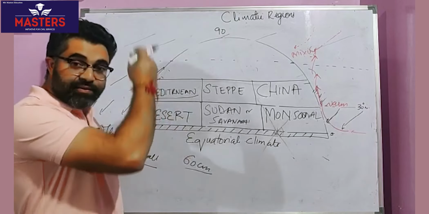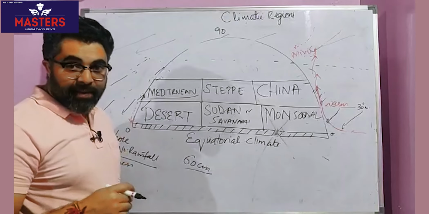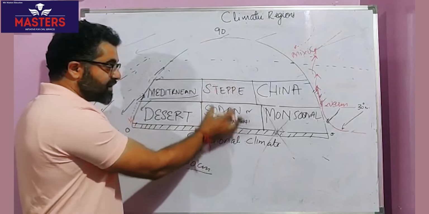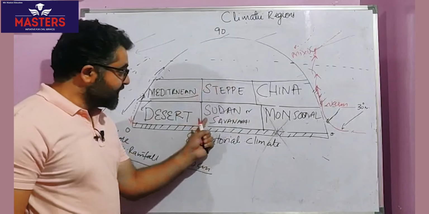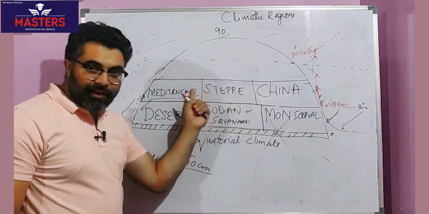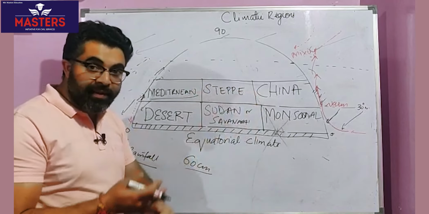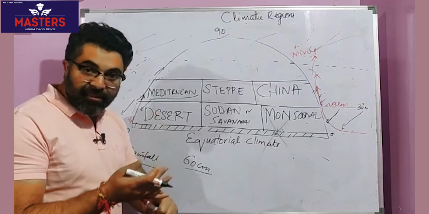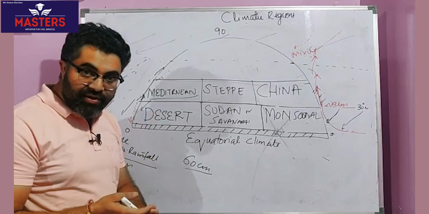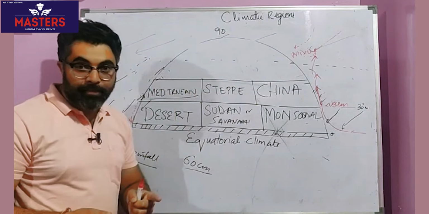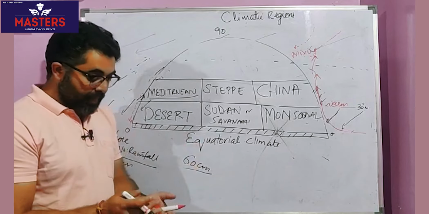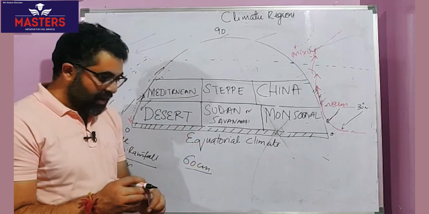If it's less than 40, less than 20, then it's xerophytic, then it's desert. But if it ranges between 40 to 60 centimeters a year, which is there in these cases, steppe and Sudan, both are grasslands. This is in the tropical belt, tropical grasslands. This is in the temperate belt, temperate grasslands. Be it in North America, be it prairies, be it pampas of Argentina, be it velds of South Africa, be it downs of Australia, or be it the steppes of Europe. All are semi-arid regions.